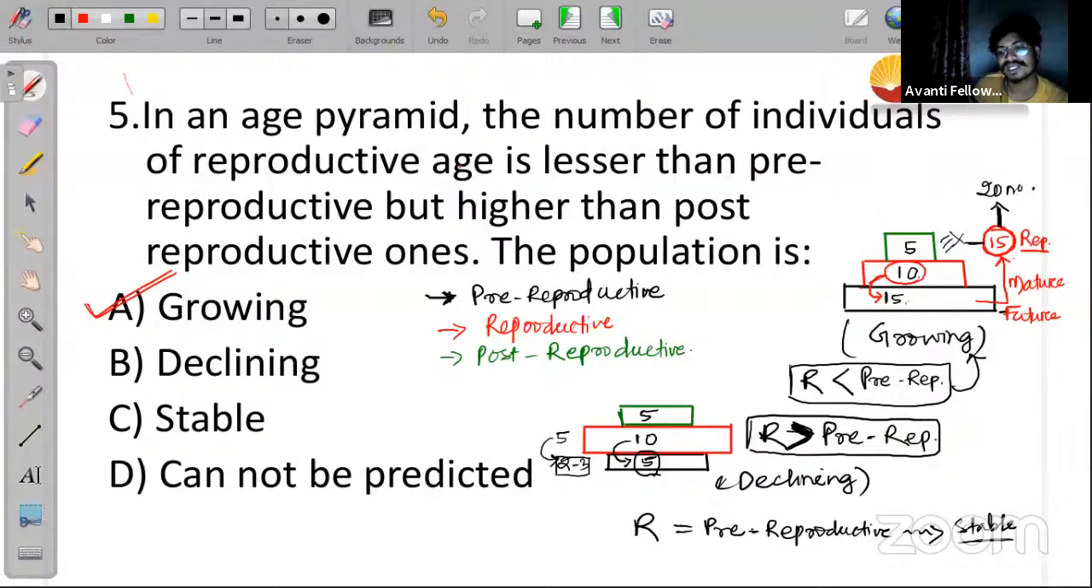Population size जो होगा वो stable हो जाएगा, ठीक है? Because the number of individuals that are produced now is going to be produced in near future also, because of the same number of population or same number of individual existing in reproductive as well as in pre-reproductive phase. In near future also that many individual is going to reproduce. That's why the population pyramid will be stable, and the pyramid will look like this only.